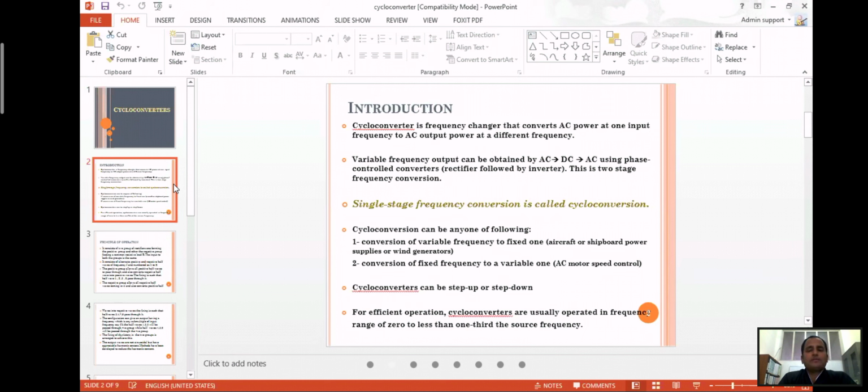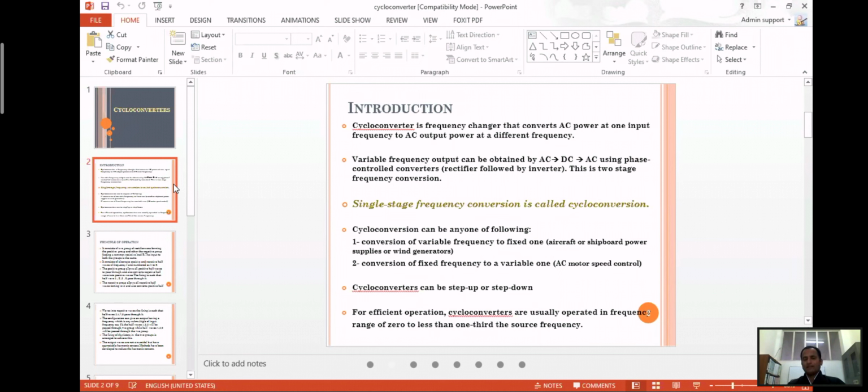Variable frequency output can be obtained by going from AC to DC and again from DC to AC using the phase control converter. We can use this as a two-stage frequency converter. It converts from AC to DC and again DC to AC. It's a two-stage conversion, but the cycloconverter is a single stage frequency conversion.